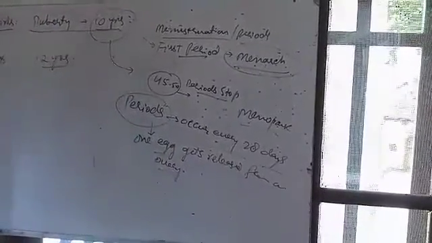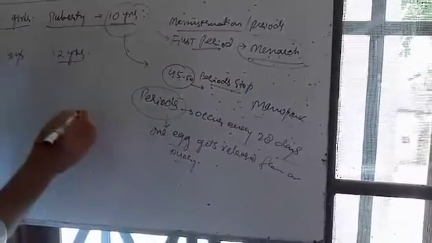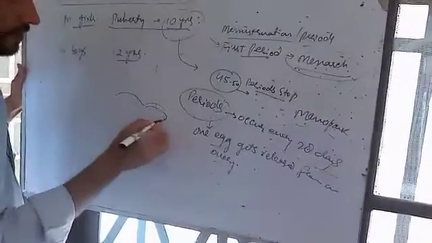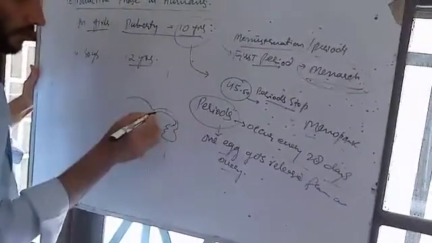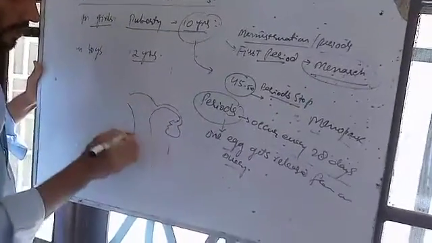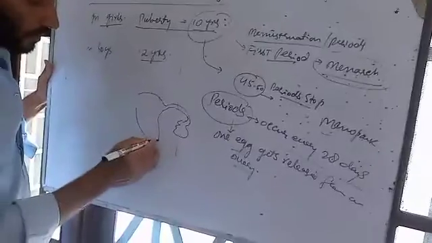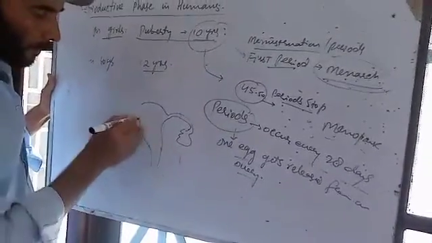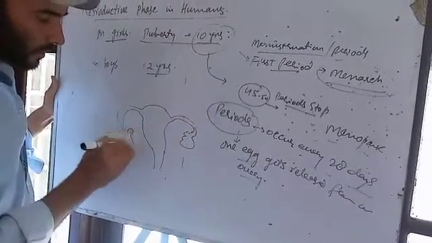For example, this is the ovary, and this is another ovary.